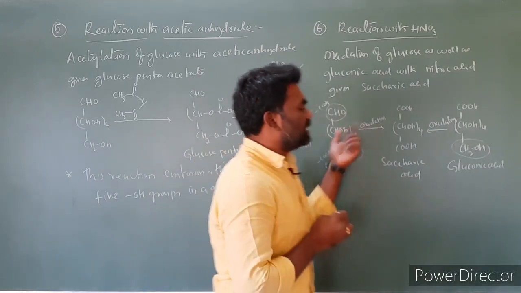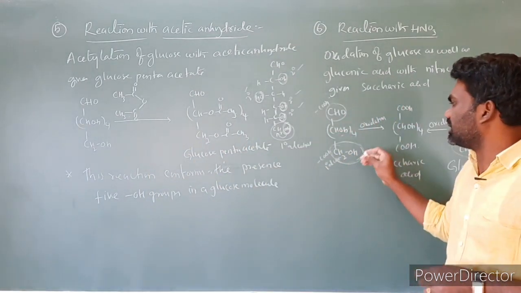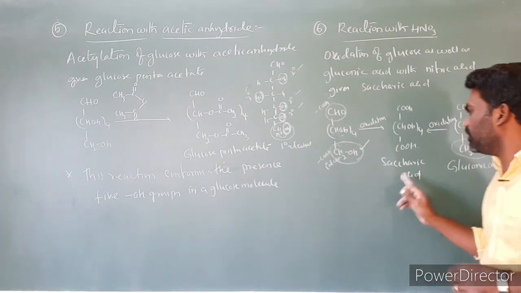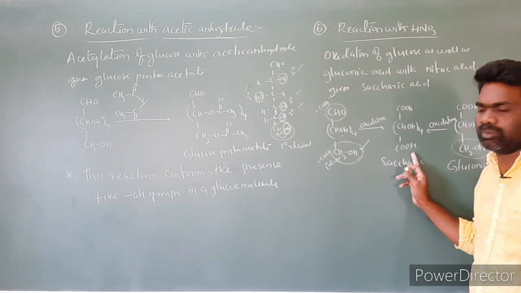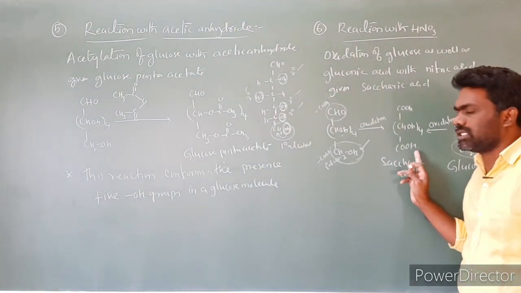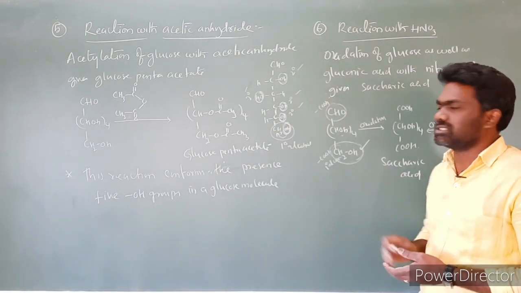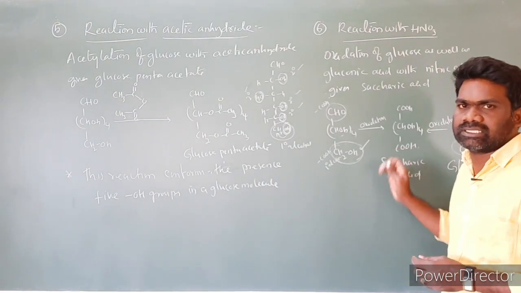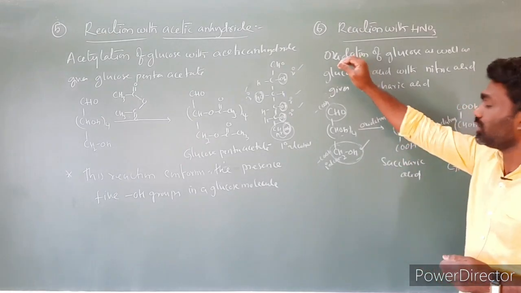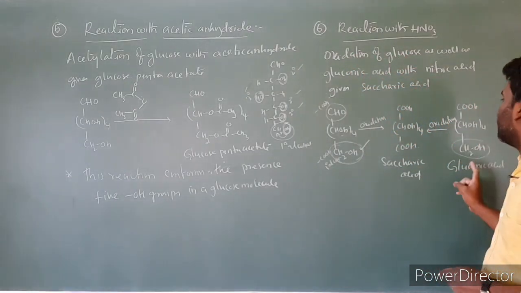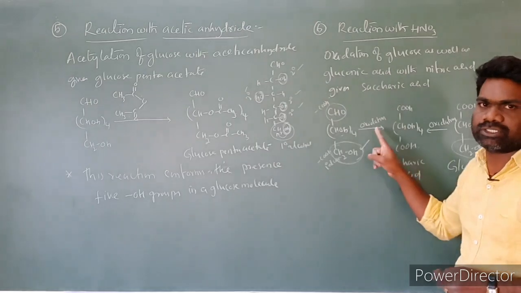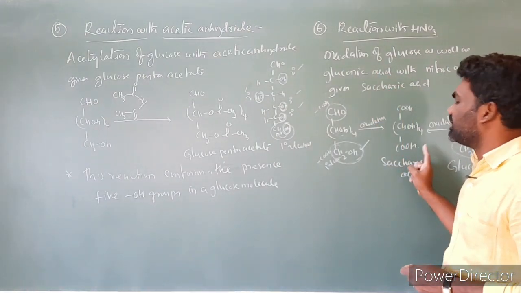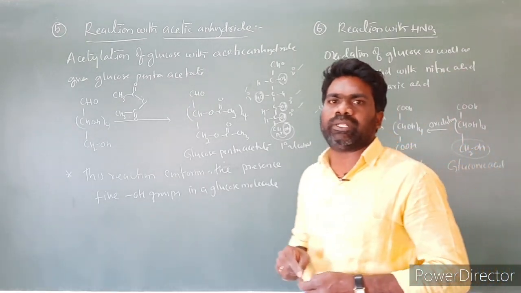So in the oxidation with nitric acid, the primary alcoholic group converts into a carboxylic acid functional group. This conversion indicates the presence of a primary alcohol in a glucose molecule. The oxidation of glucose as well as gluconic acid with nitric acid confirms the presence of a primary alcohol group in a glucose molecule.